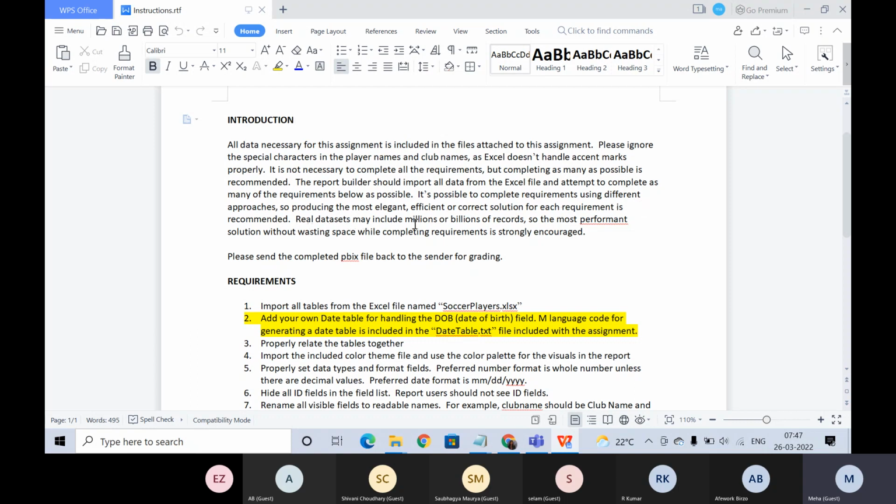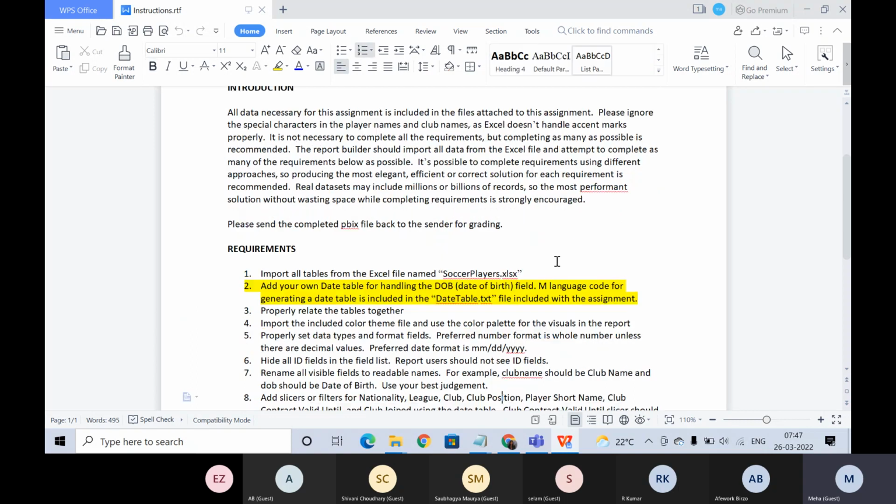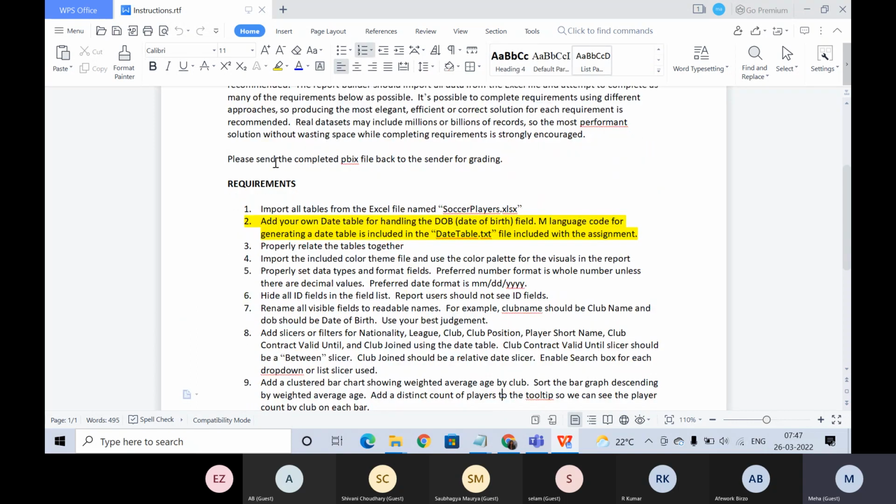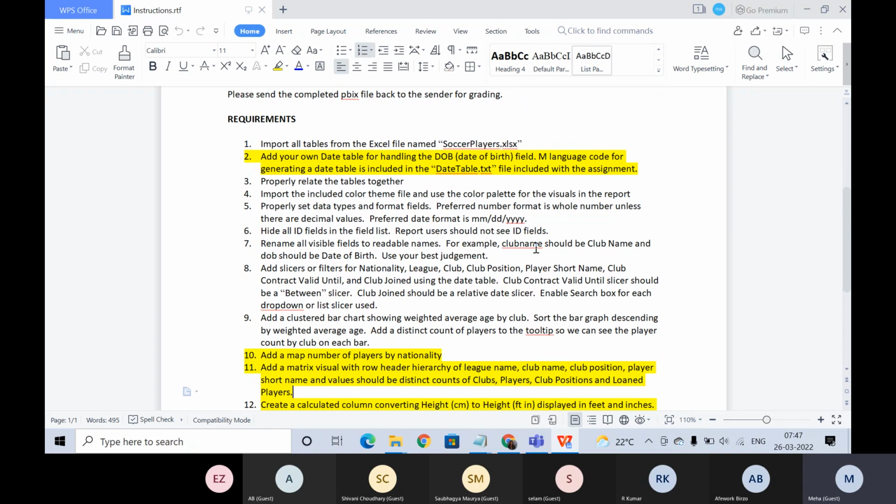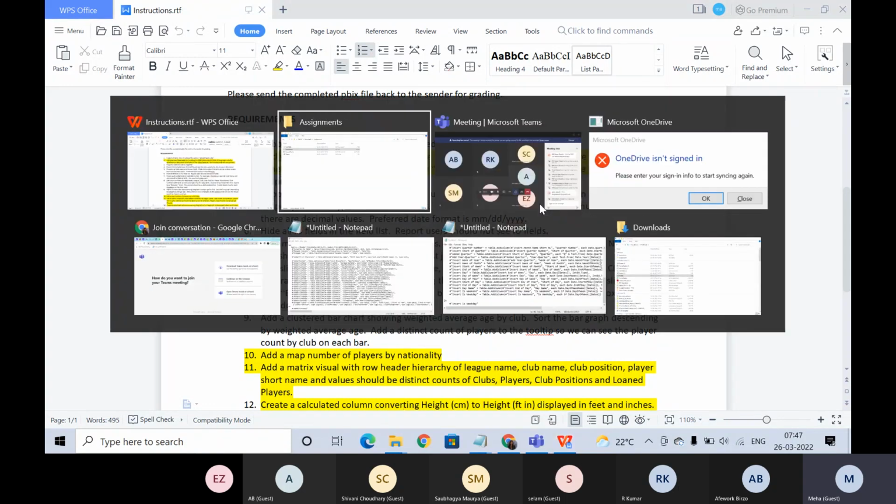Real datasets may include millions or billions of records, so the most performant solution without wasting space while completing the requirement is strongly encouraged. Basically they have given the requirements. Please send the completed Power BI file back to the sender for grading. We'll start with the first one, which is really simple. Don't worry about the highlighting; I was highlighting these questions. The first one is to import all tables from the Excel file named soccer player. This is very simple.